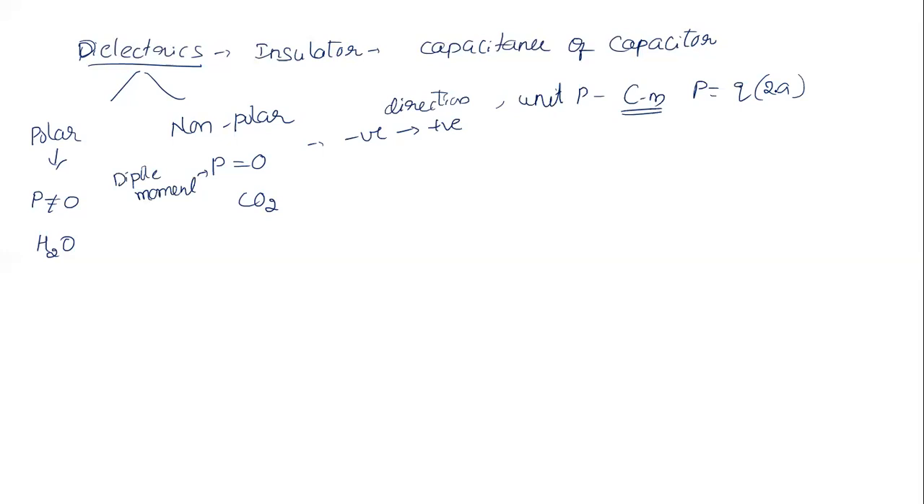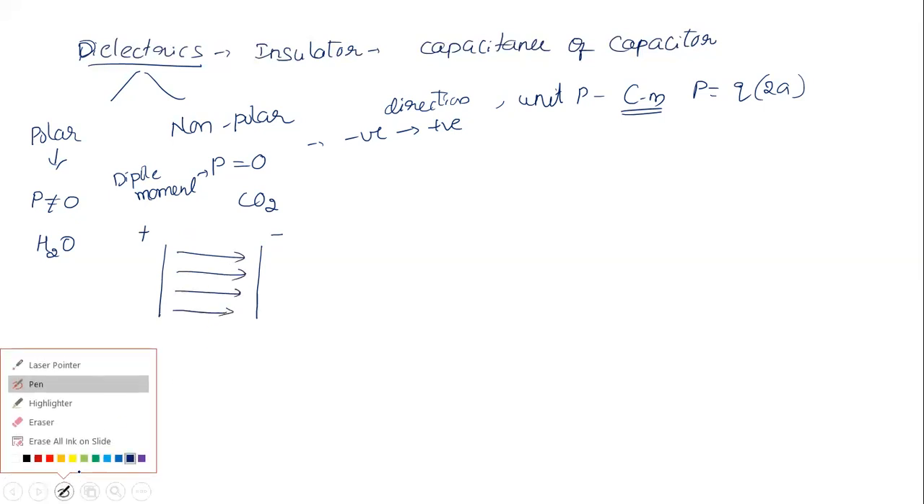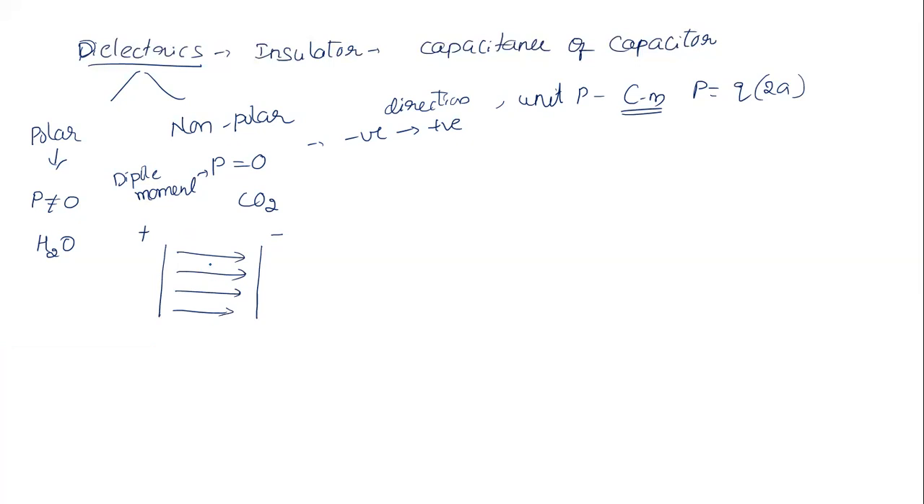Now what we do, we take a dielectric and place it in a uniform electric field. Like this, I'm going to take a plate and give one positive charge, one negative charge, and this is the direction of the electric field. Now in this electric field, I'm going to place a dielectric, that is nothing but an insulator. Now let us see what will happen.